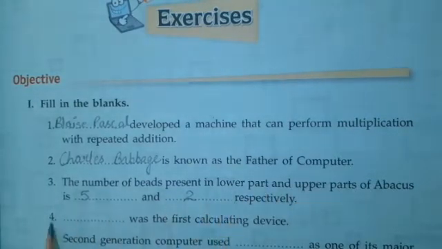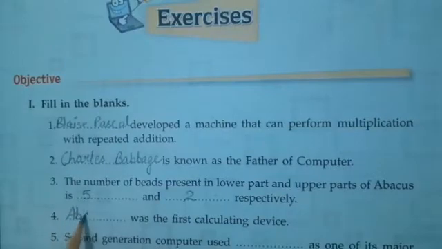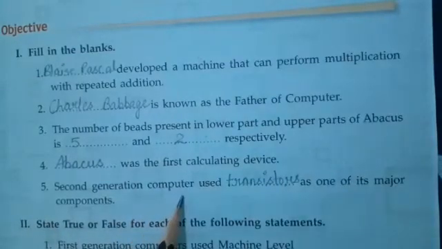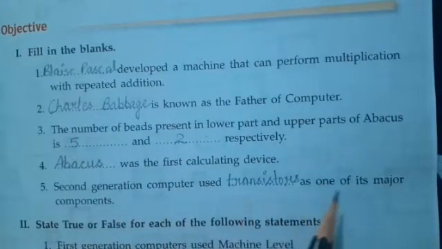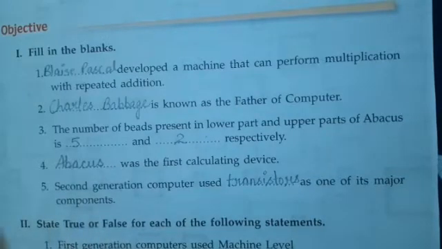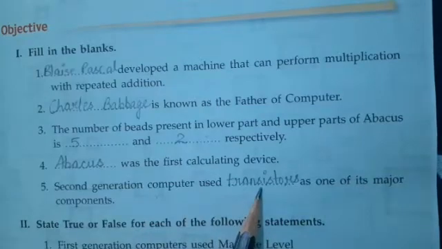Now come to the fourth part. Dash was the first calculating device. Yes, write down abacus. Abacus was the first calculating device. Come to the fifth point. Second generation computers used transistors as one of their major components. In the first generation we used vacuum tubes and in second generation computers they started using transistors.